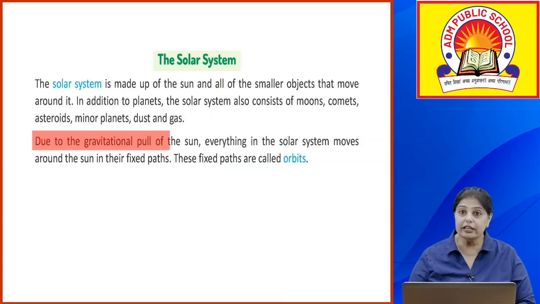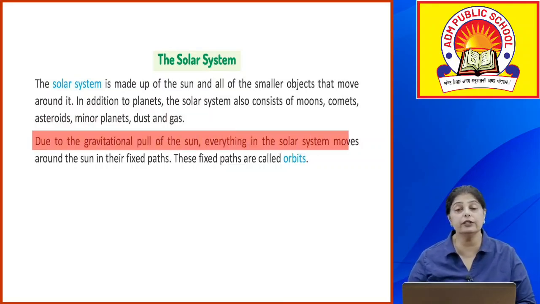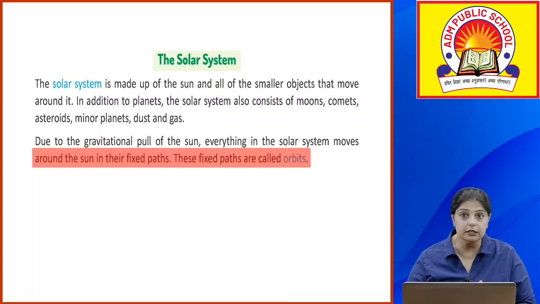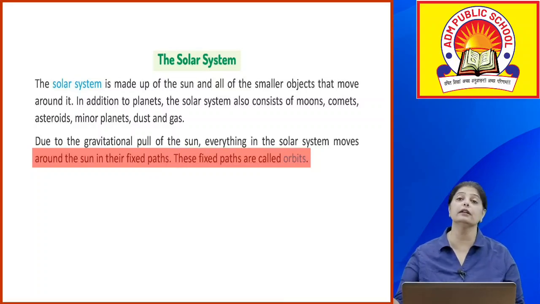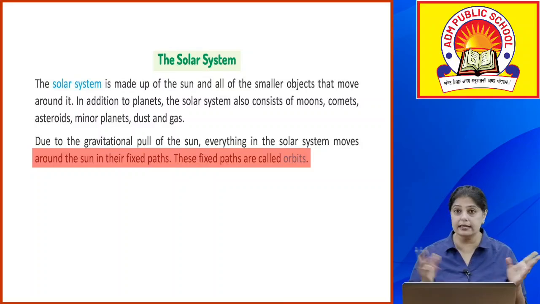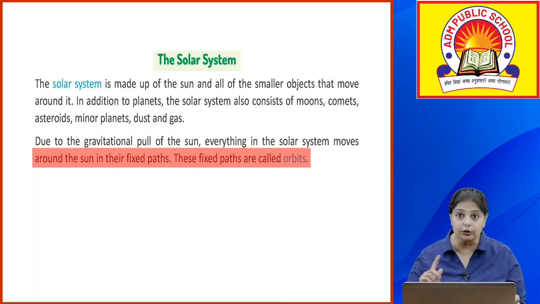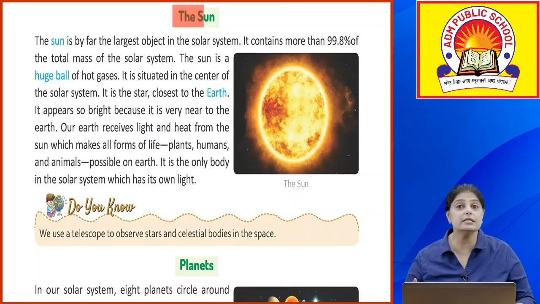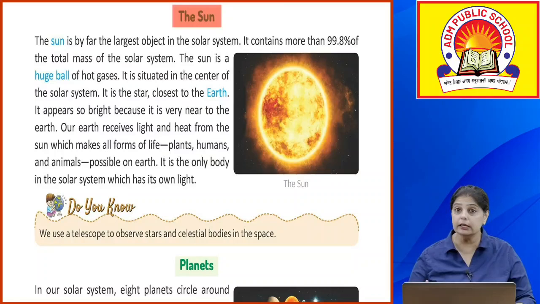Now, due to the gravitational pull of the sun, everything in the solar system moves around the sun in their fixed paths. Now, these fixed paths are called the orbits. तो हर एक जन, okay, जो sun के आसपास घूमते, everything that rotates around the sun or is moving around the sun, they don't move helter skelter. यहाँ वहाँ ऐसे नहीं जाते, उनका एक fixed path होता है जिसमें वो घूमते, and this fixed path is known as the orbit.